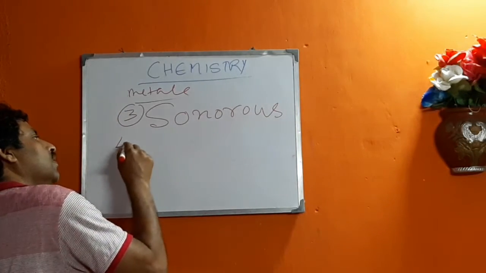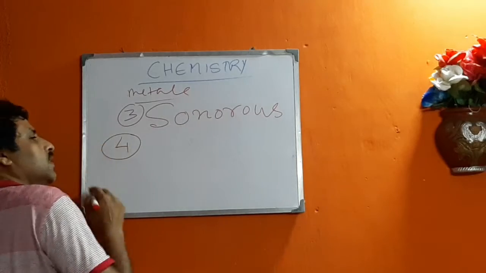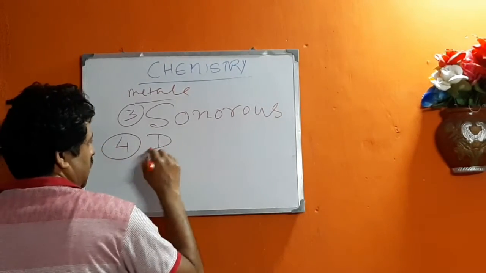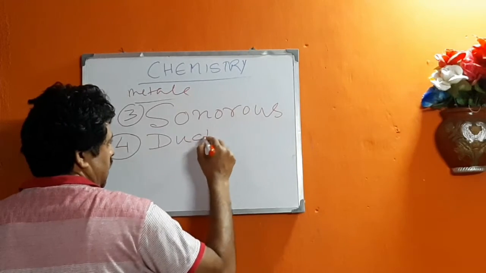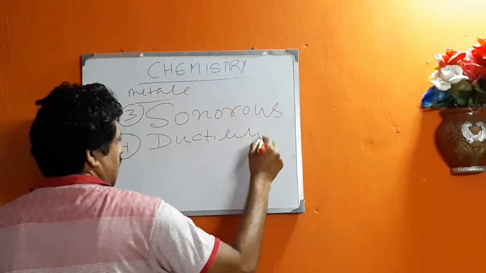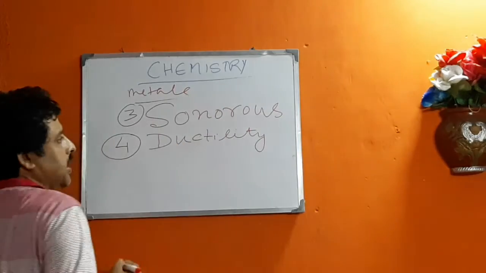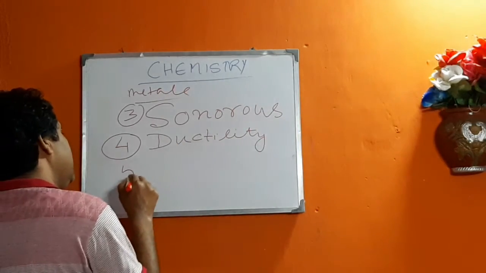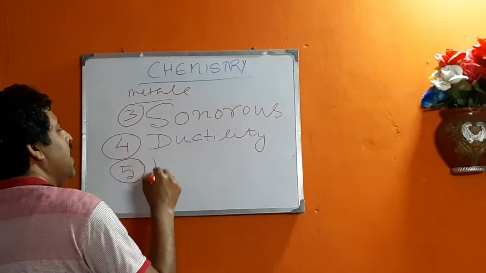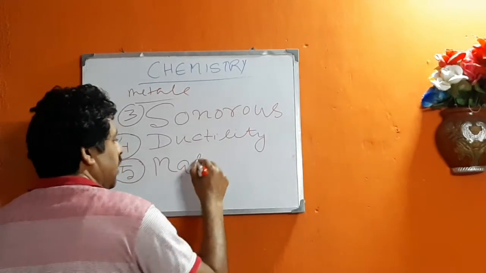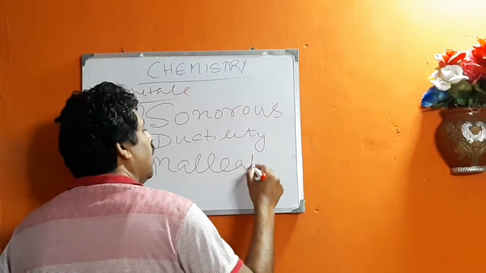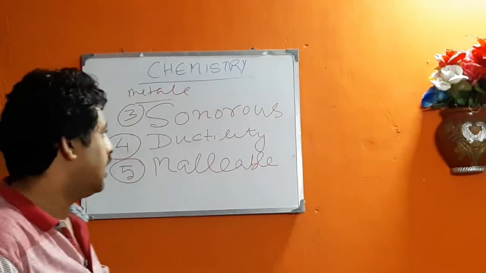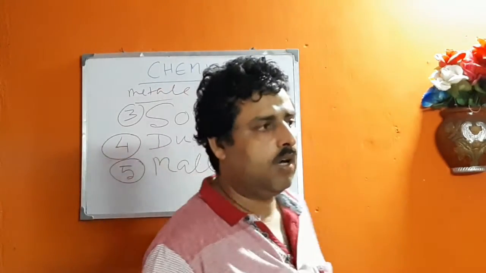Fourth is ductility. Metals are ductile and they are malleable. What are ductility and malleability? Ductility means the capability to be drawn into wires.